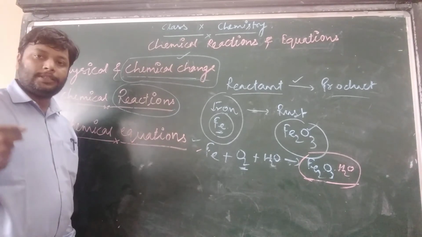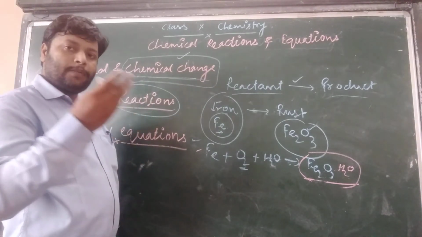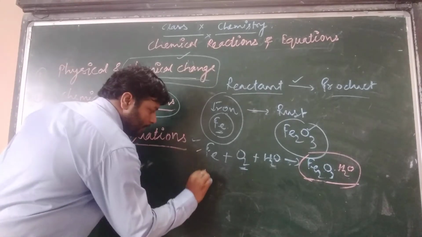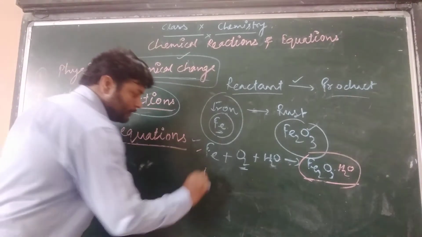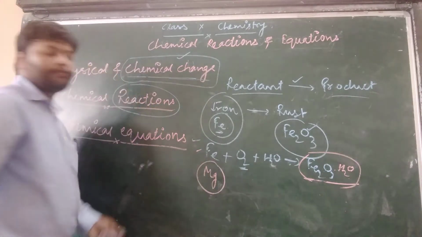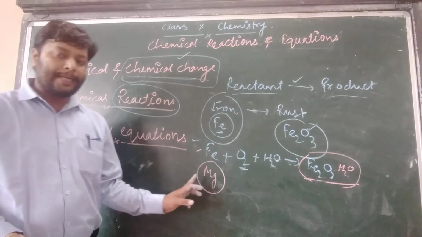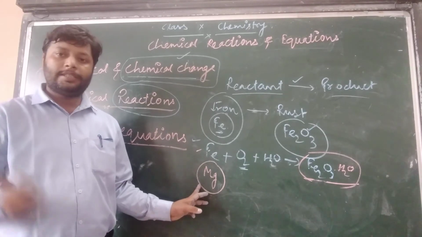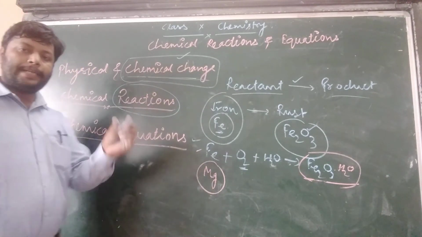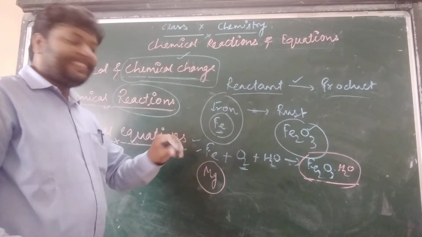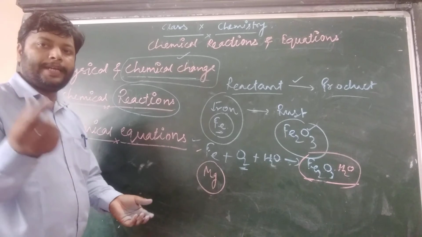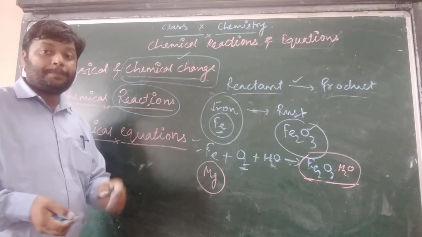So go through the NCERT book, and on the first page, the first activity is the burning of magnesium ribbon. The symbol of magnesium is Mg. On burning magnesium ribbon, the silvery white magnesium turns into a white powder.